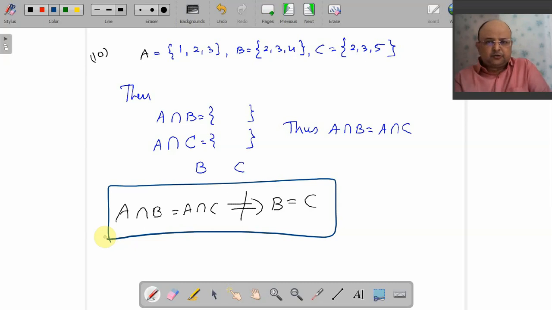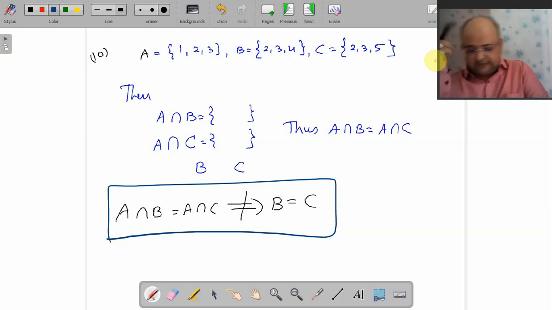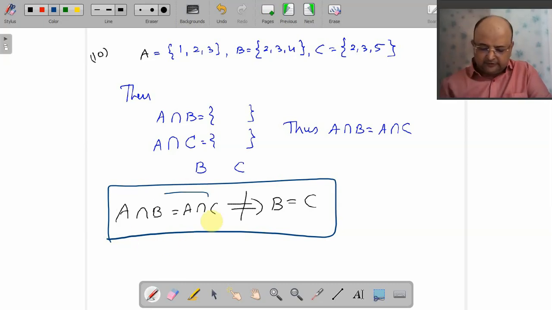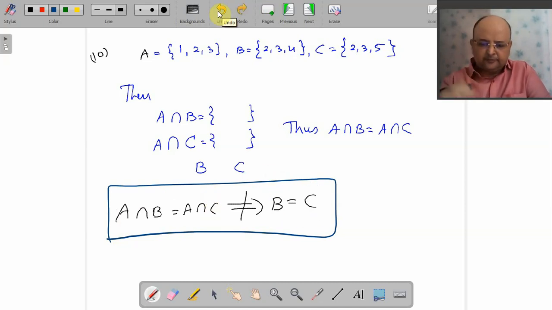તમને ઘણી વાર હું પૂછતો હોઉં છું, કદાચ મેં એક એક્ઝામ્પલ ડીપીપીમાં આપ્યો હતો. I don't remember exactly. A intersection B equals to A intersection C. Does it imply that B equals to C? My answer is definitely not. Let's see why and how.